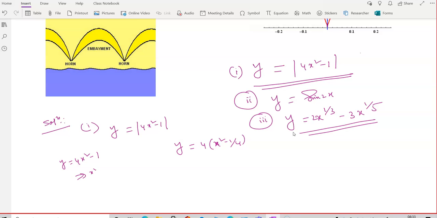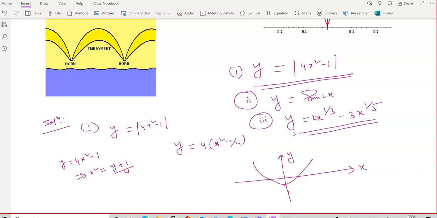Or if you feel convenient, you write y equal to, this implies x square equal to y plus 1 by 4. So here the vertex is 0, minus 1. And it will intersect at plus minus half. 0, minus 1 is the vertex. The graph will be like this.